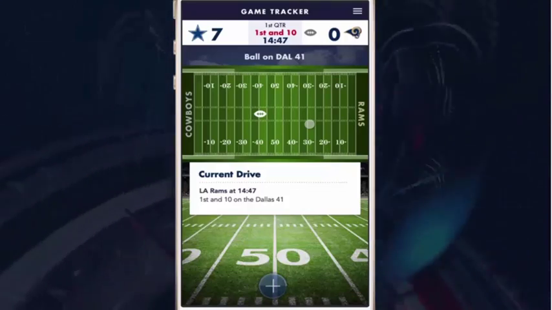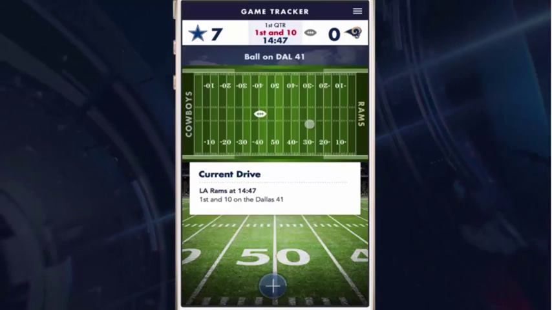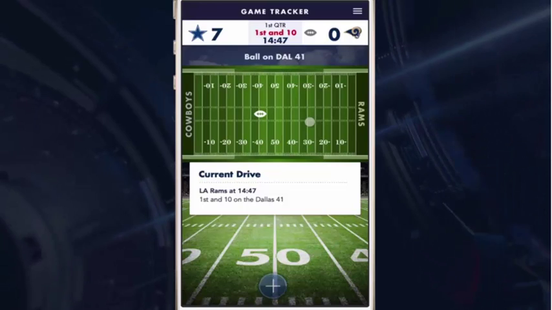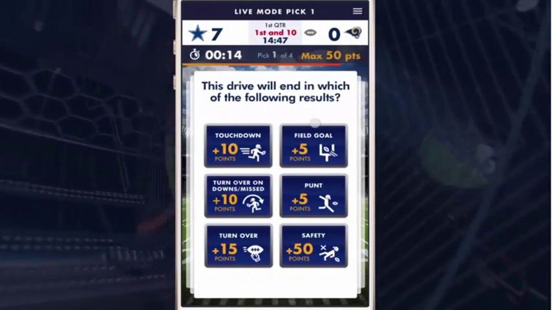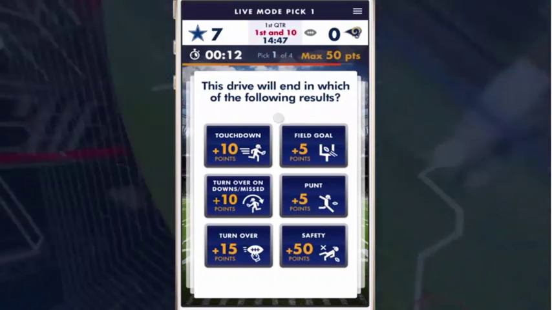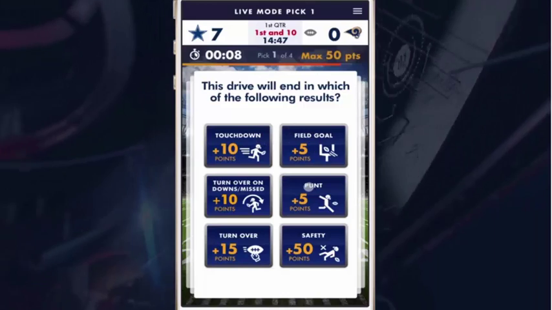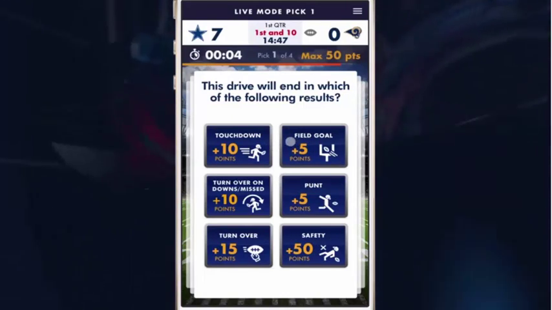I will have the opportunity to have 4 picks, prediction choices presented to me on this next drive, and I'm ready for that. And those predictions are made available to me prior to this drive. Here's the first of them. It's a multiple choice asking how the drive will end. Touchdown, field goal, what do I think? I'm going to go probably with a punt on this one.